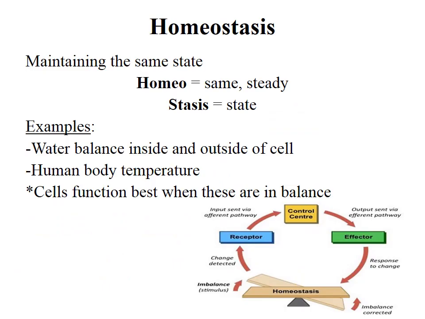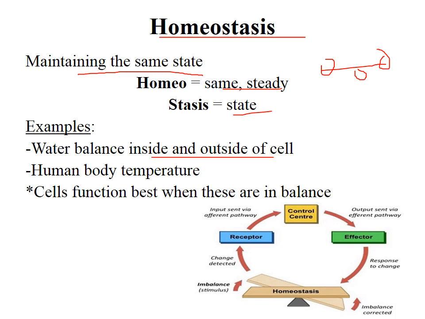Now let's discuss homeostasis. Homeo means the same, and stasis means the state. So homeostasis means maintaining the same state. Maintaining the same state means it's the balance. So it's the balance inside and outside of the cell, inside or outside of the body. Like water balance inside and outside of the cell, or human body temperature inside and outside. So these are the homeostasis. Cells function best when they are in balance. So if the balance is maintained, then the function of the organism or the function at the cellular level will be the best. So this is the homeostasis.